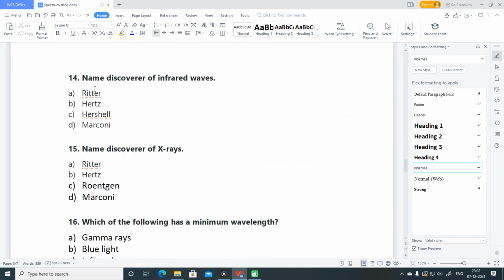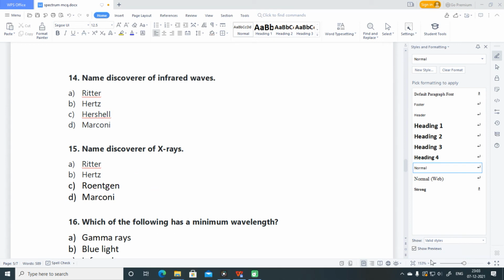Proceeding to the 14th question. Name the discoverer of infrared rays. So infrared rays were discovered by Sir William Herschel. So C option is correct. Okay. See, Ritter discovered UV rays. Hertz discovered radio waves. And Marconi worked on radio telegraphy. Next is, name the discoverer of X-rays. So X-rays were discovered by Roentgen.